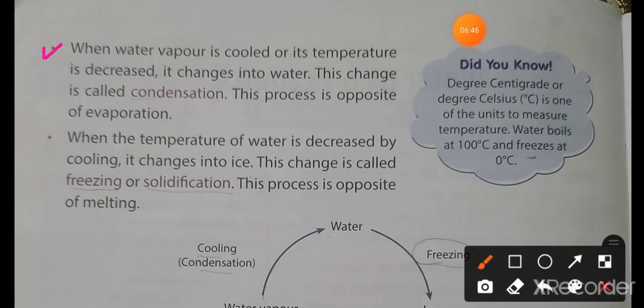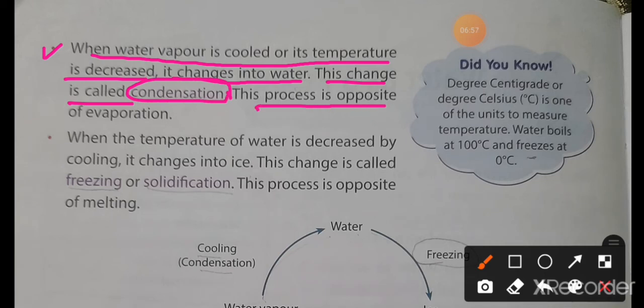The third is, when water vapor is cooled or its temperature is decreased, it changes into water. This change is called condensation. This process is opposite of the evaporation. When we cool the water vapor, then what happens? The water vapor changes into water, and this change is known as condensation. The condensation process is just opposite to the evaporation.